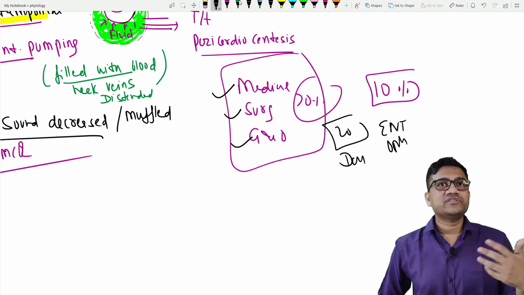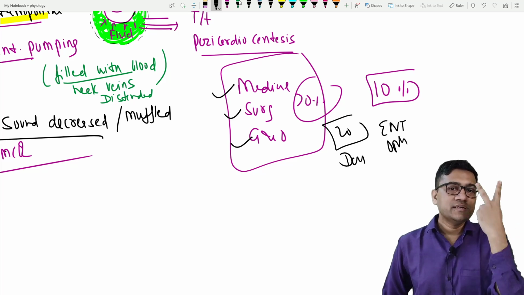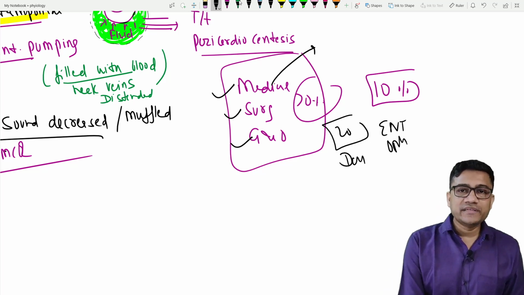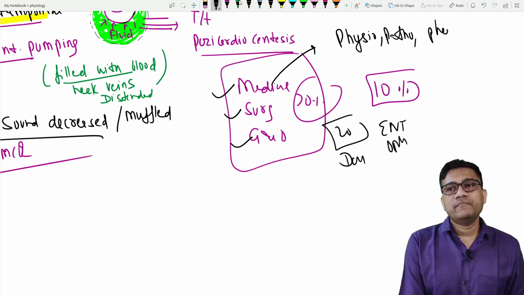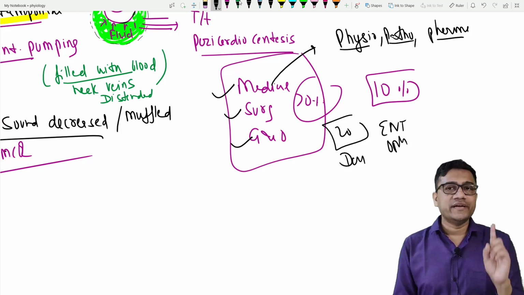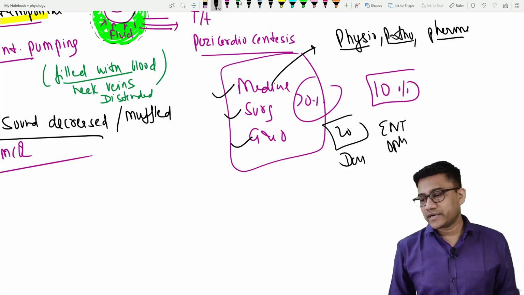Clear? Earlier we used to say study PSM. Now modify. Study medicine, surgery, gynae obs. And for medicine you have to first study physio, patho, pharma, and make sure the teacher is integrating them into one single narrative. So when you study patho, it should not feel like which subject is this, it should all be connected to each other.